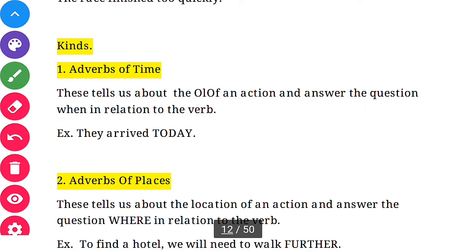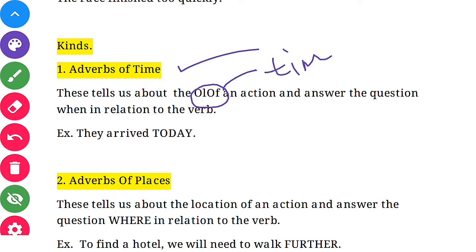Now see the kinds of adverbs. The first kind is adverbs of time. Adverbs of time tell us about the time of an action and answer the question when, in relation to the verb.